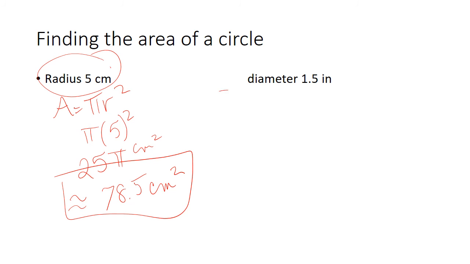Now, going to spend a little more time doing diameter. So remember, our radius is equal to our diameter divided by 2. And we want radius in our problem rather than diameter. So we have to make an adjustment to this number right here. So let's go ahead and find that. What is 1.5 divided by 2? It's 0.75.